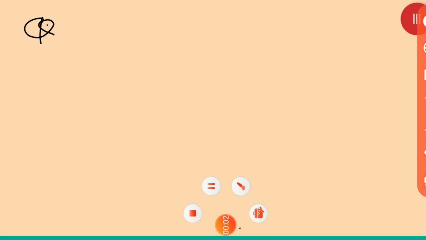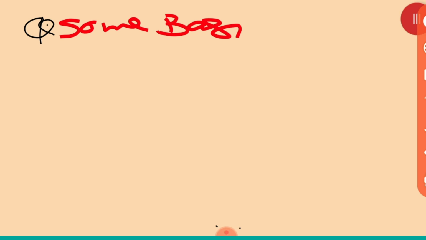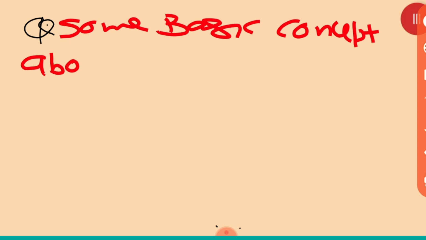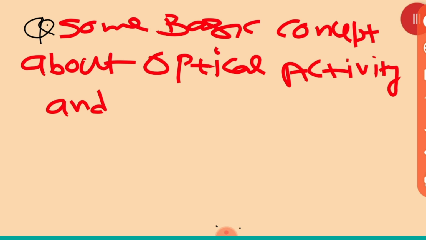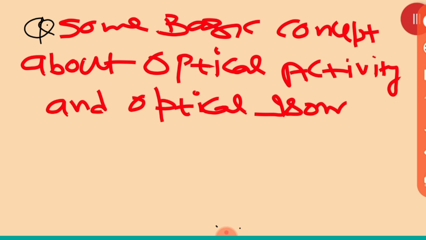But now we are having the last topic of this chapter, that is some basic concepts about optical activity and optical isomerism. Okay, so this is the concept we have to study from there.